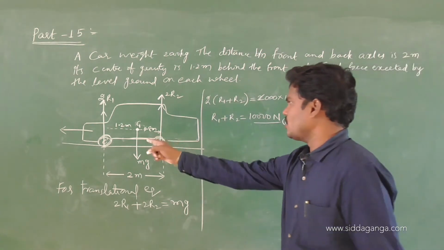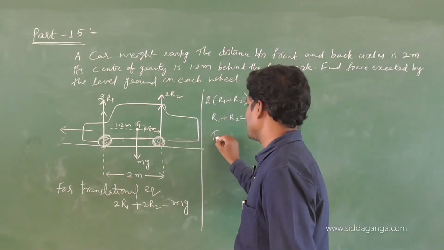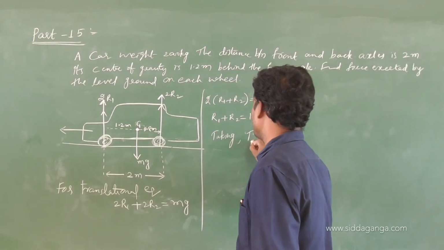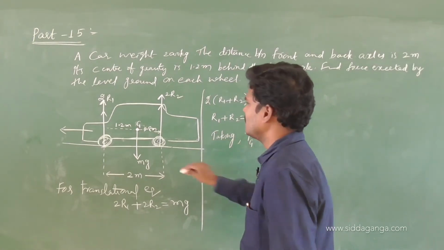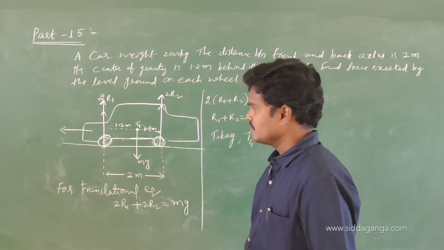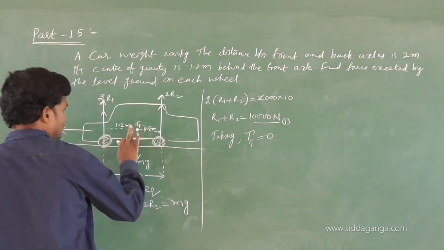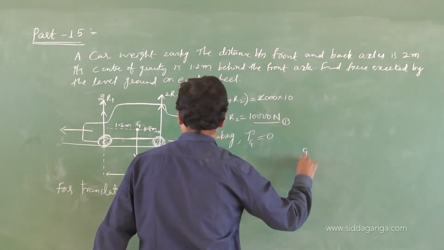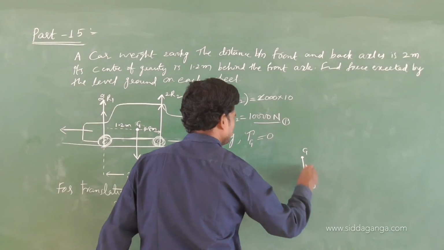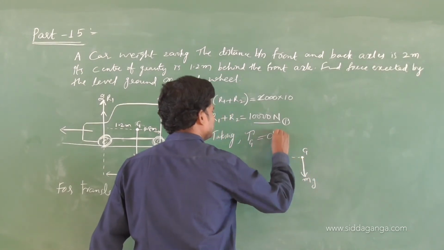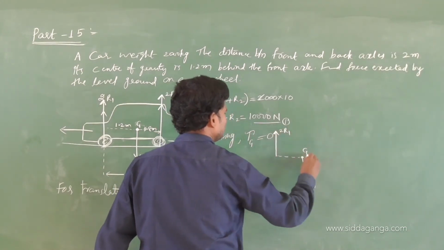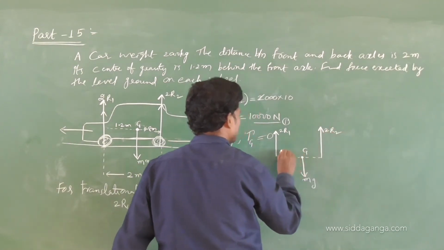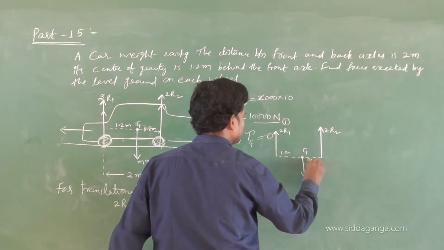So take the torque about G as 0, meaning for rotational equilibrium, tau about G is 0. Torque about the gravity, I am taking 0. See, this is the gravity point G, with mg, and here 2R1, 2R2. This gap is 1.2, this is 0.8.